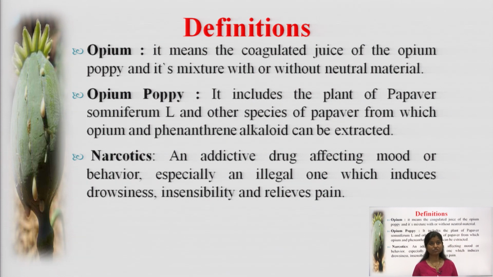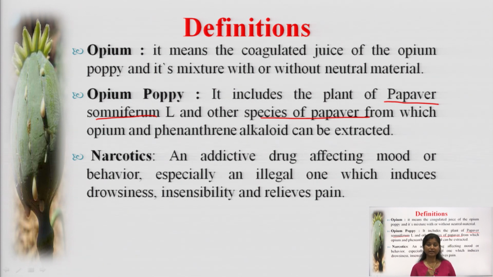Opium poppy is the plant from which we are extracting opium. It includes the plant Papaver somniferum, and the other species of Papaver from which opium and phenanthrene alkaloids can be extracted. Phenanthrene alkaloid is the chemical terminology, or IUPAC name, describing the chemical nature of opium.